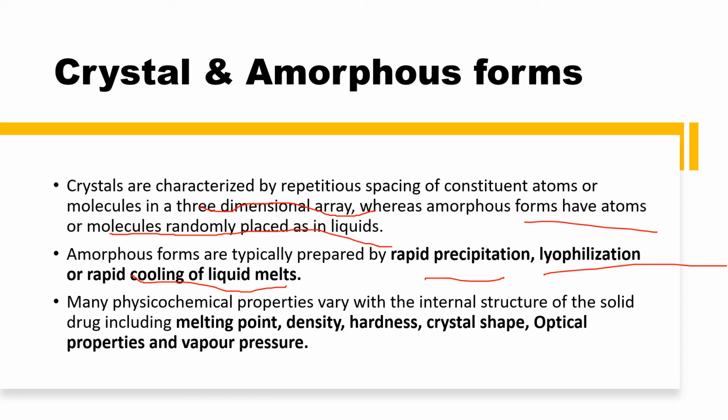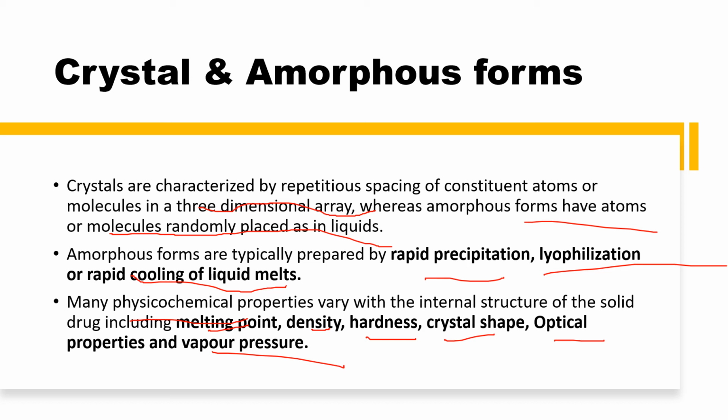Many physicochemical properties vary with the internal structure of the solids. The crystalline and the amorphous form of the drug substance impact its melting point, density, hardness, crystal shape, optical properties, and vapor pressures. So you have to keep these parameters in mind while you try to understand whether the drug substance is in a crystalline or amorphous form.